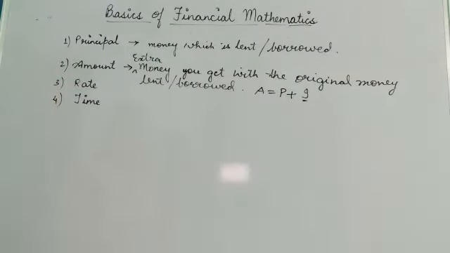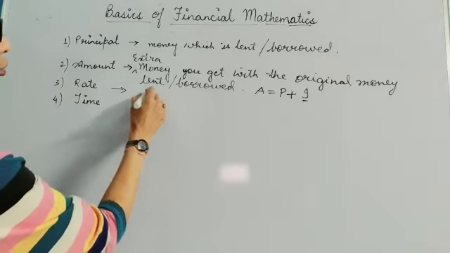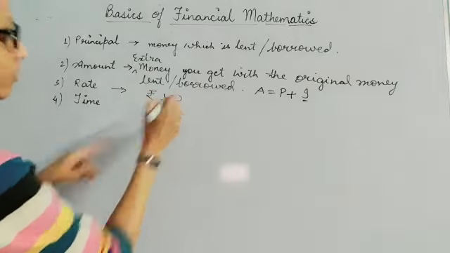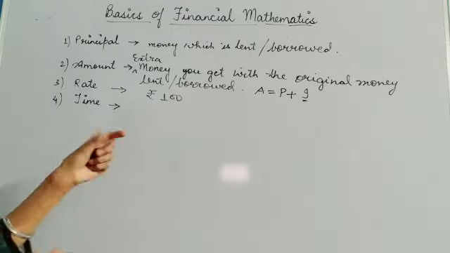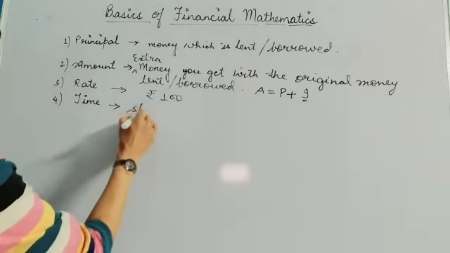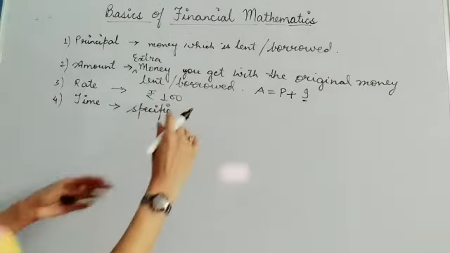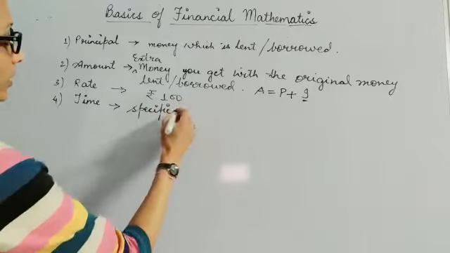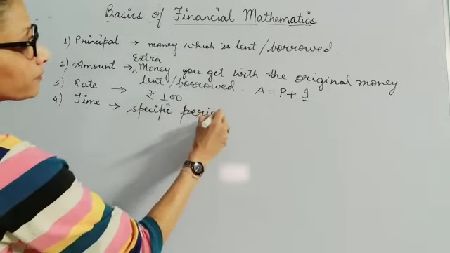Now what is rate over here? Rate is the interest paid on rupees 100 for a specified period. So rate is the money which you are giving per rupees 100. Alright. Now what is the time? Time is the specific duration for which a man is borrowing or lending the money. So this is your specific period.